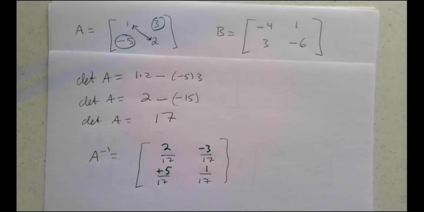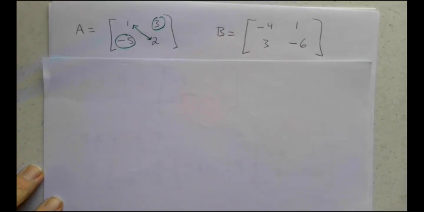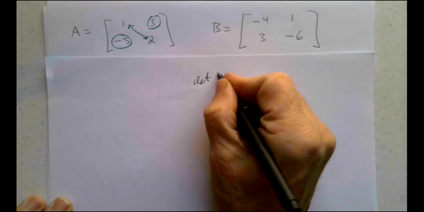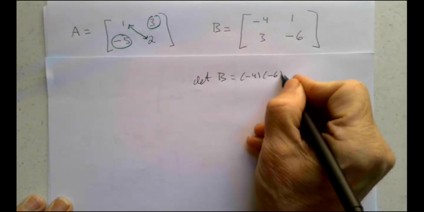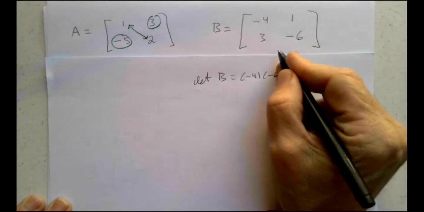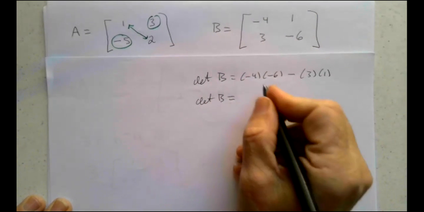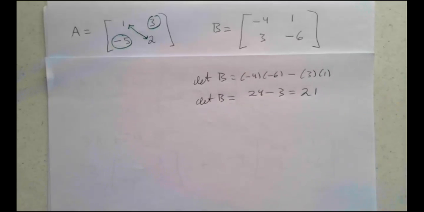Now let's repeat this process one more time for B. So I need to get the determinant of B. So we see B over here. You start upper left. What is the determinant of B? Negative 4 times negative 6, minus 3 times 1. Upper left times lower right minus the other 2 guys multiplied. So the determinant of B is 24 minus 3, which is 21.